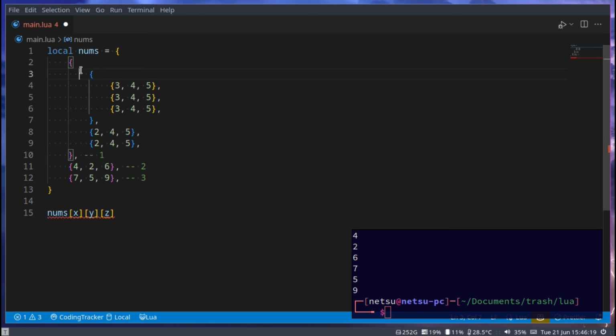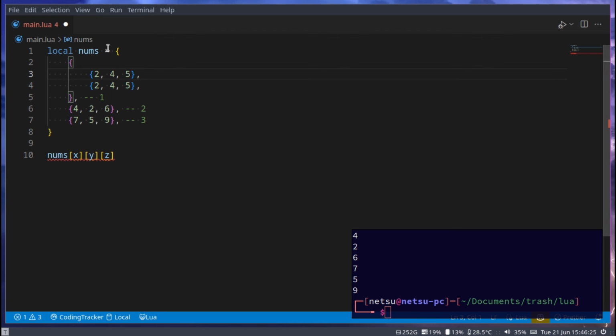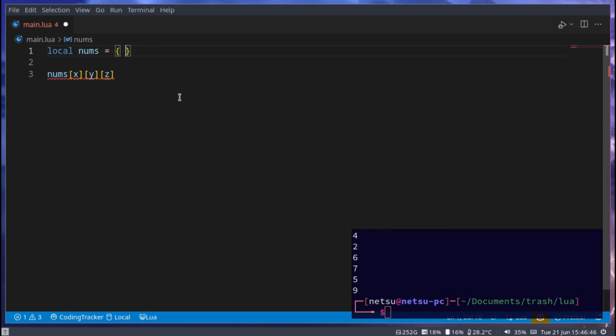So here there are 3 tables. If you were to remove this like that, then there are 3 tables. So this table here, and this table here. So unless you have specifically named items like an object, which we'll be getting to, then never go past the XYZ complexity in a table. Usually just try and keep it as simple as possible. Then you also have 1, 2, 3, if we were to go like that.